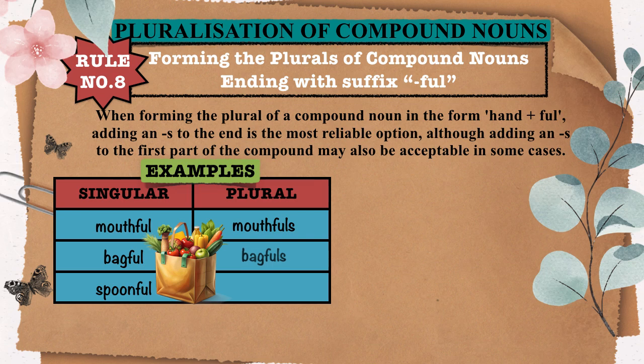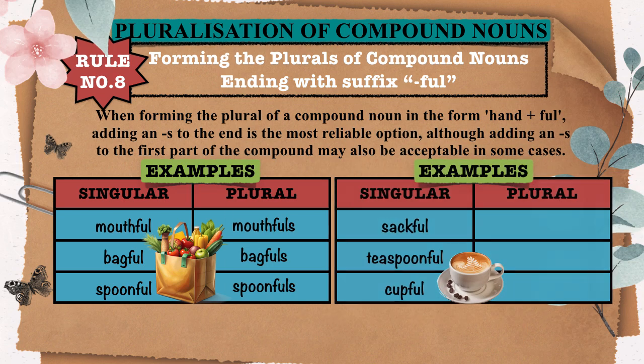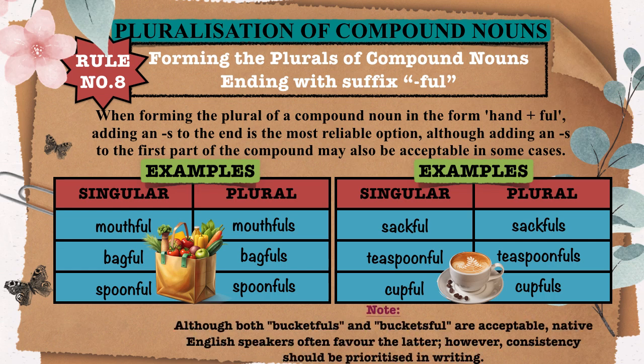Bagful, bagfuls. Spoonful, spoonfuls. Sackful, sackfuls. Teaspoonful, teaspoonfuls. Cupful, cupfuls. Note, although both bucketfuls and bucketsful are acceptable, native English speakers often favor the latter. However, consistency should be prioritized in writing.